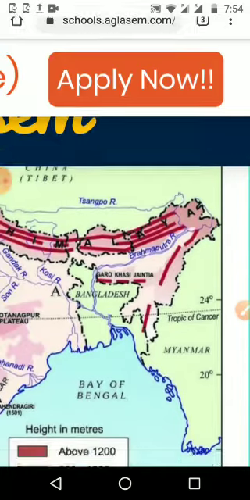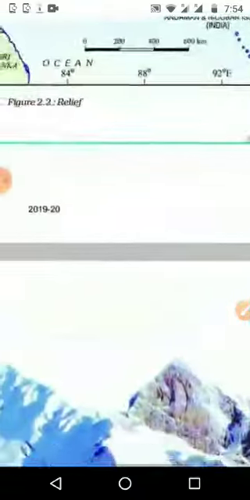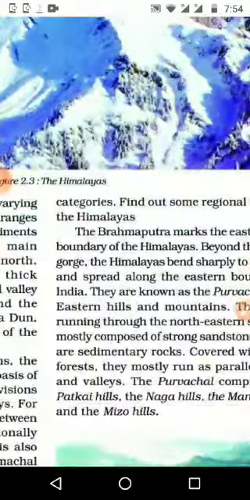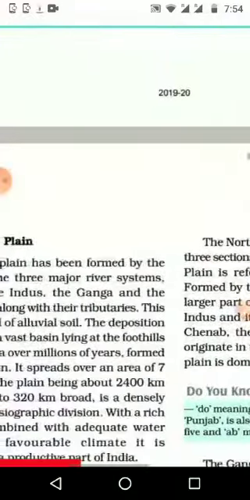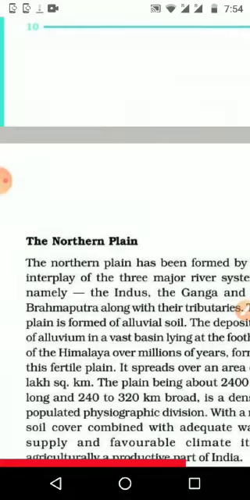Okay, by this we are stopping the lesson today, and you can read the lesson and try to understand. Look at the map also and find out the places according to the explanation.